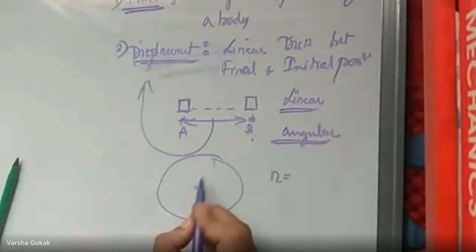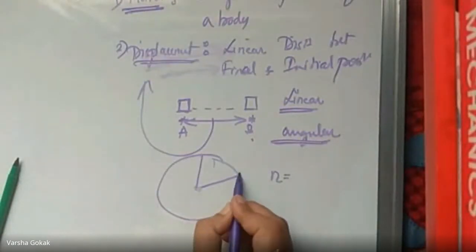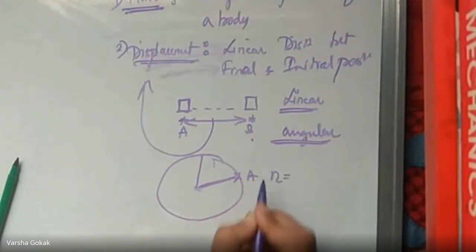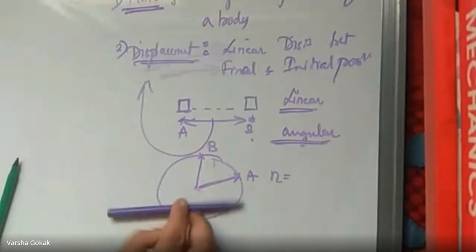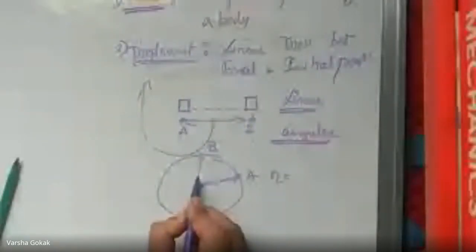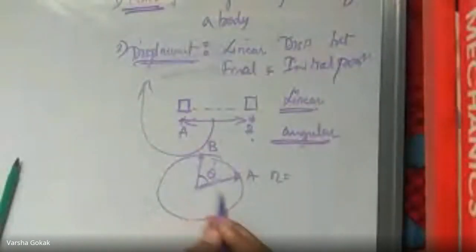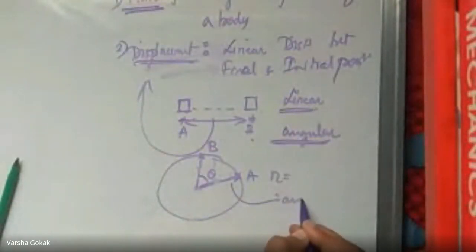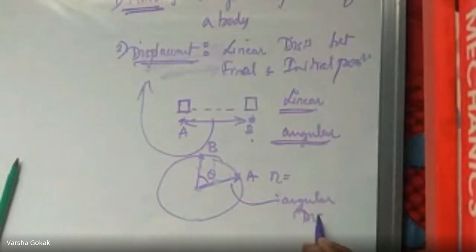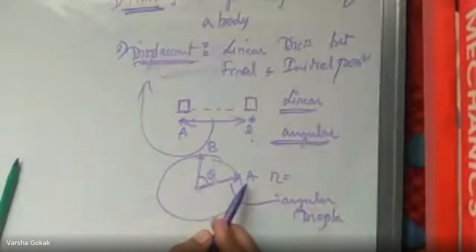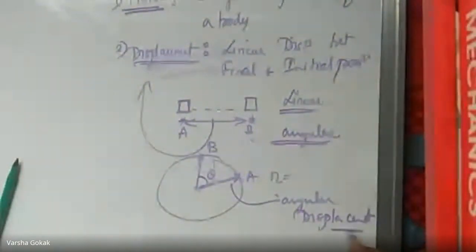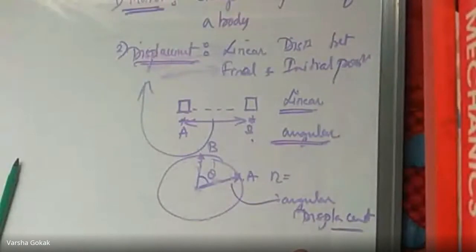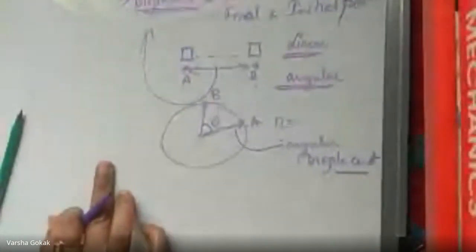Or in terms of angular, initially it was at point A, and then it drifted to point B. So this angle theta is the angular displacement. This is also a change in position, but it became radial or angular. Very good. So this is your displacement definition.